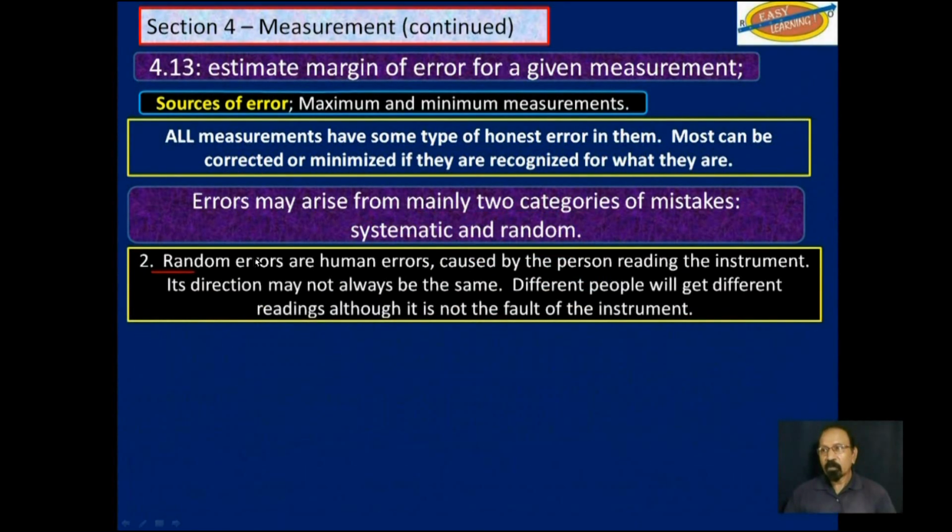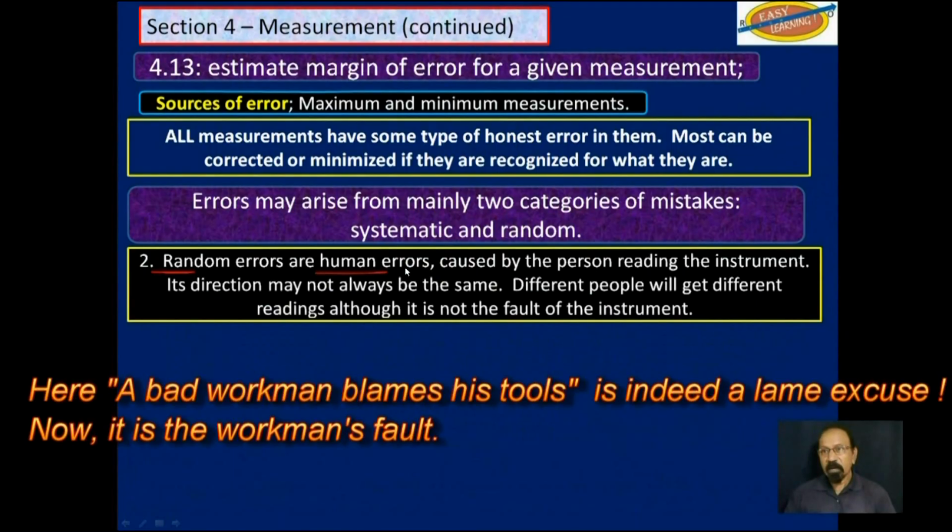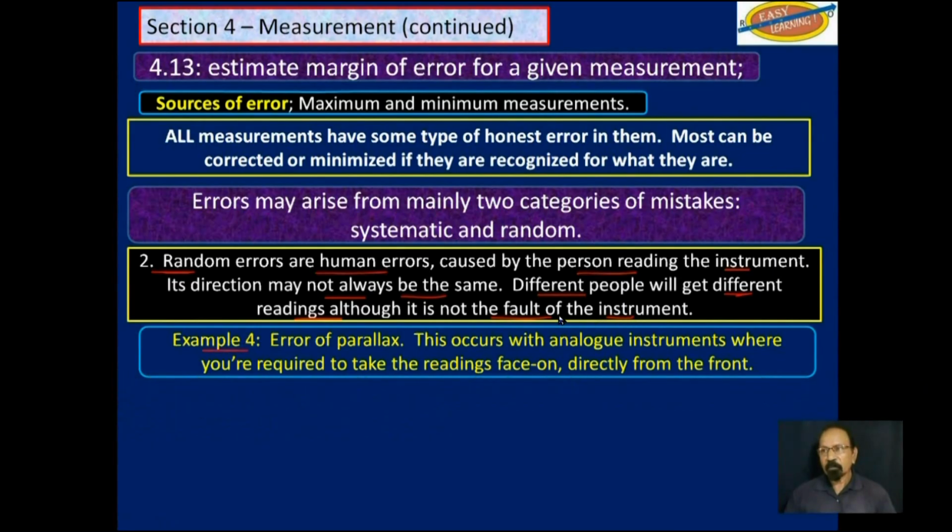Then there are random errors, and these are human errors caused by the person reading the instrument. Its direction may not always be the same. In other words, it may not always be greater than the true reading, or it may not always be less than the true reading. Different people will get different readings, although it is not the fault of the instrument this time. For example, error of parallax.